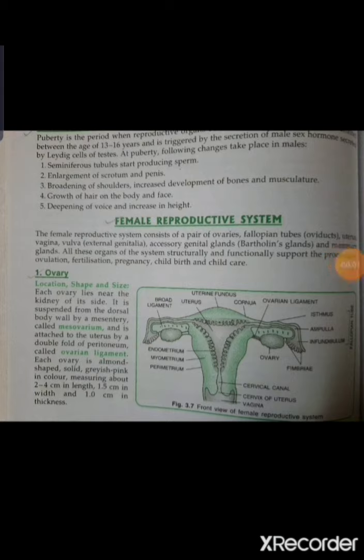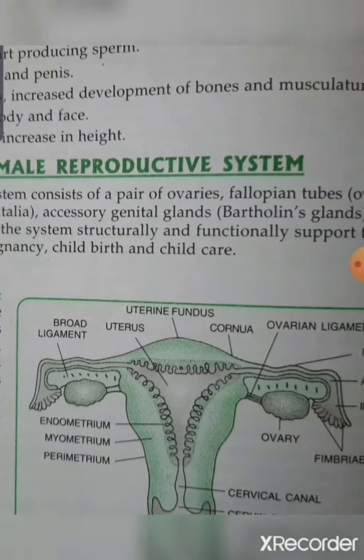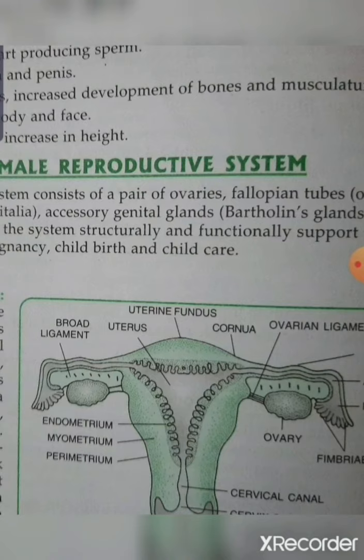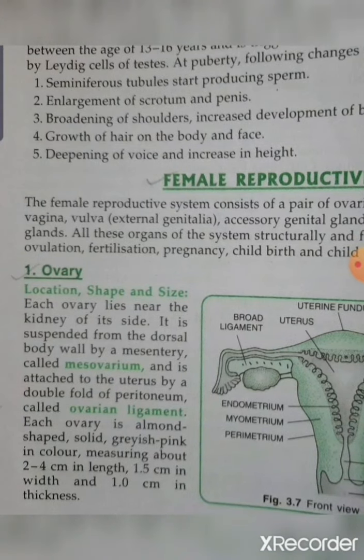Now we'll discuss the female reproductive system. In the female reproductive system there is a pair of ovaries, then fallopian tubes, vagina and vulva. These are the organs, and some glands are there, like Bartholin glands and mammary glands. All these organs form the female reproductive system. You can see figure 3.7, representing the diagram of the female reproductive system. What we have to study here is the ovary and the microscopic anatomy of the ovary.